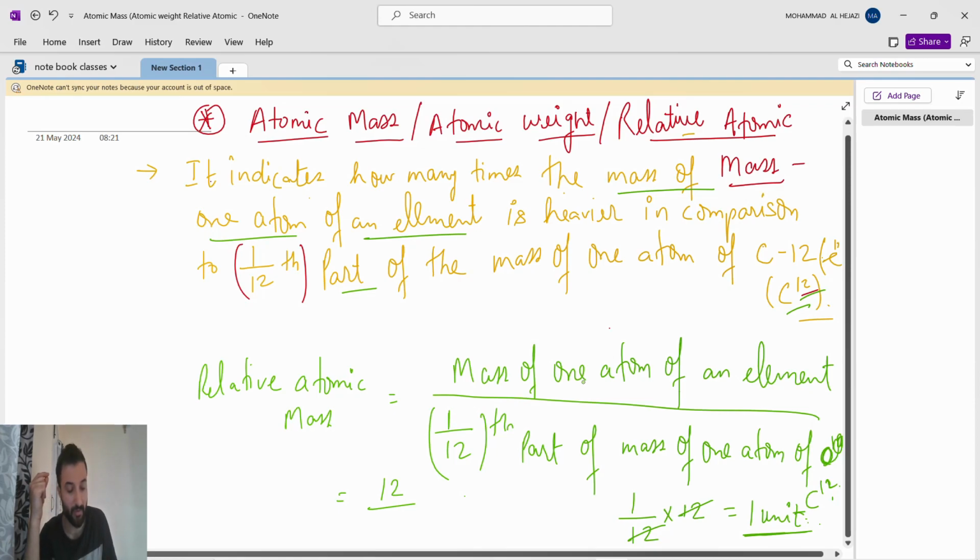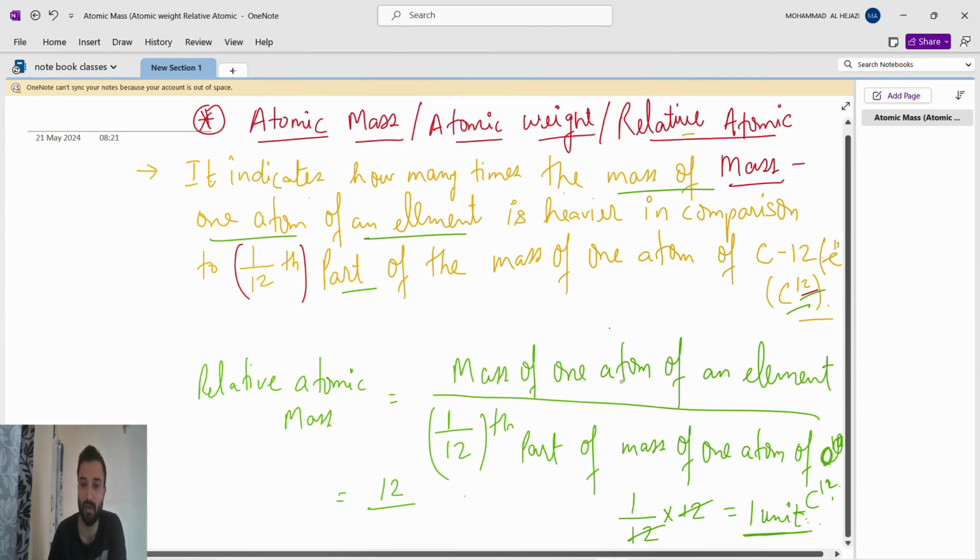The machine used for measuring mass is the mass spectrometer. We will use the mass spectrometer and from there find the mass of one atom of whatever atom we take. Suppose we take the carbon atom. We will keep the carbon atom in the mass spectrometer machine, and its weight is 12.